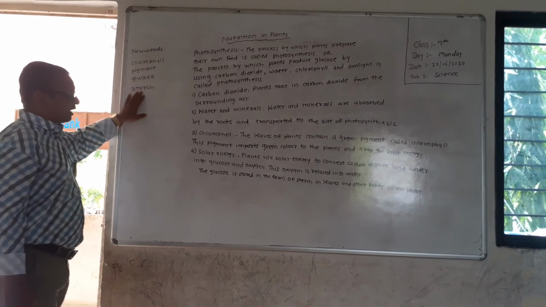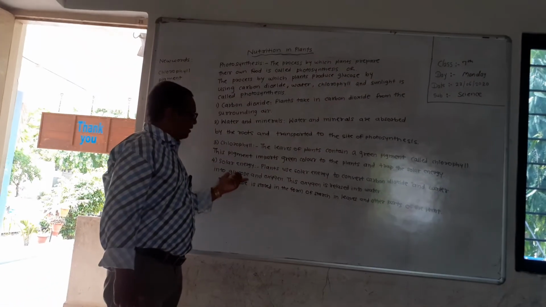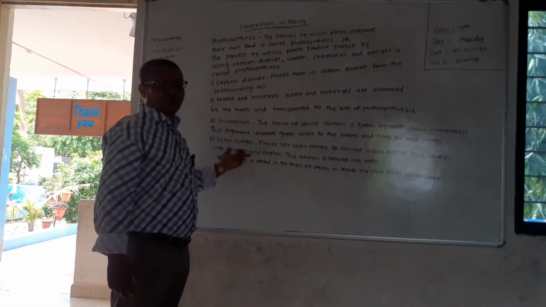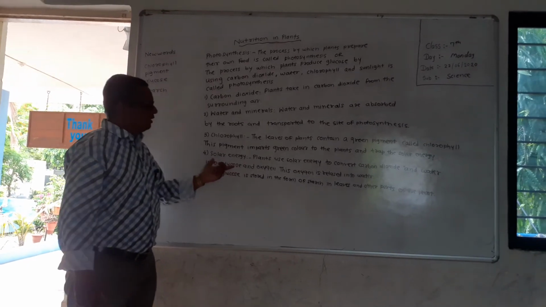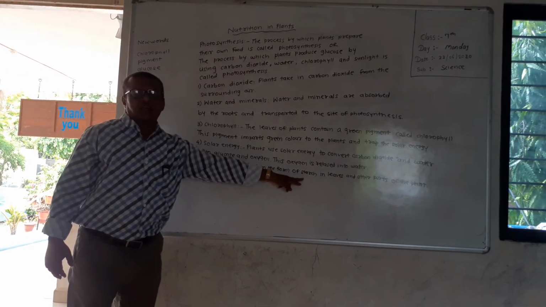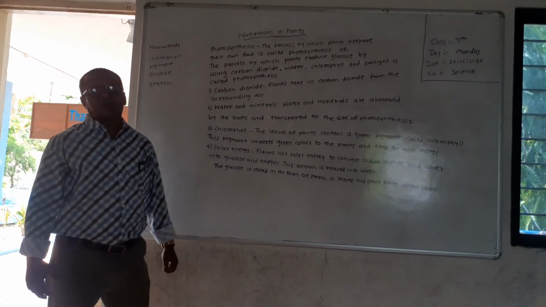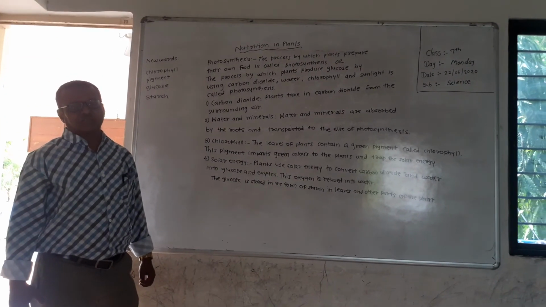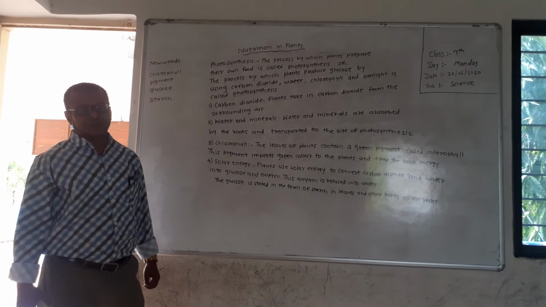And the last one, starch. The food prepared in photosynthesis is not stored in the form of glucose. It is stored in the form of starch. Like glucose, starch is also one form of carbohydrate.